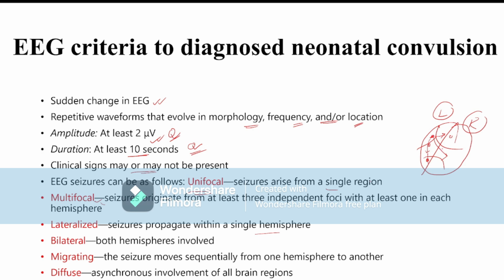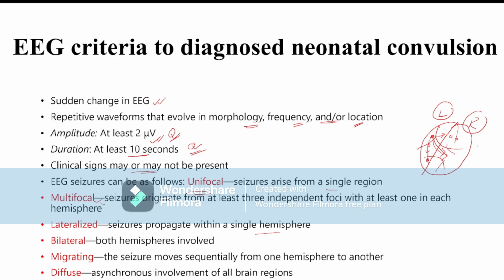Bilateral means both hemispheres are involved and the electrical activity starts in both hemispheres. Migrating means the seizure moves sequentially from one hemisphere to the other hemisphere. That means if there is seizure activity starting from the left temporal region, it enters into the right-sided frontal, temporal, occipital or parietal region.